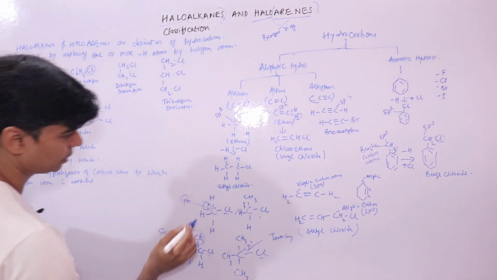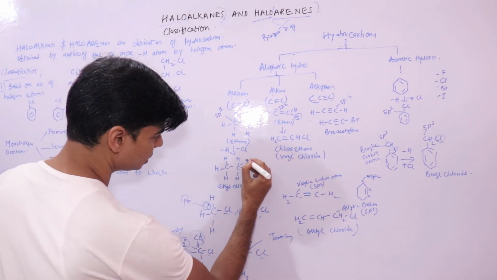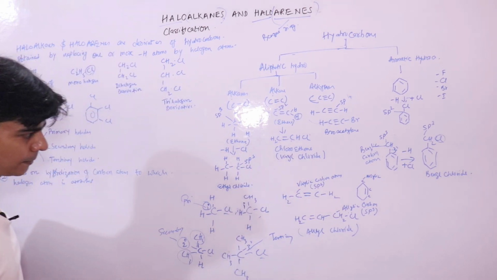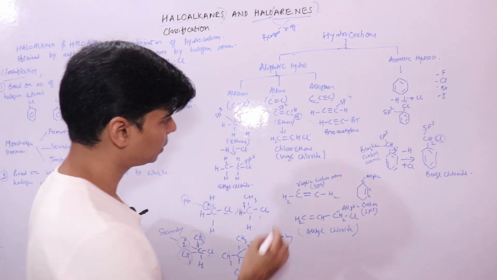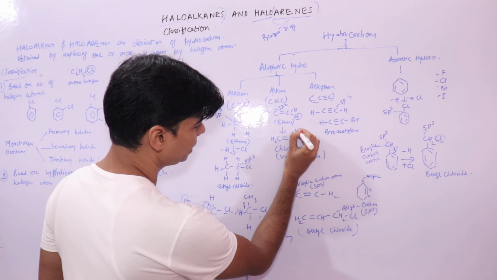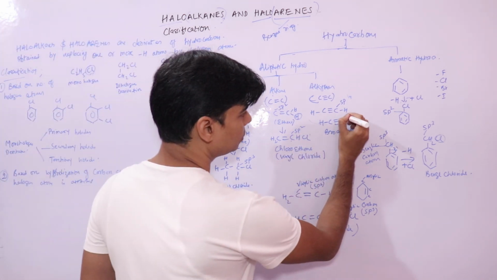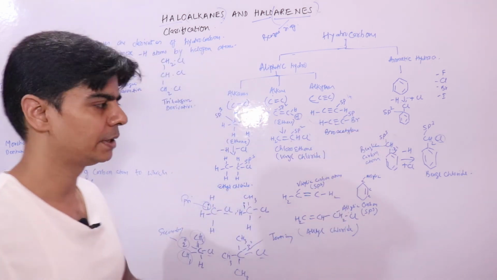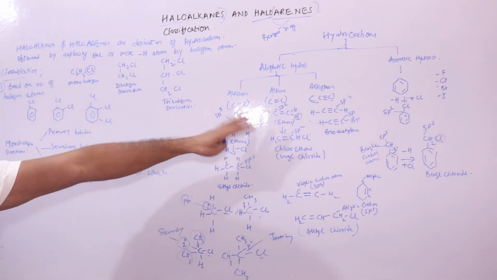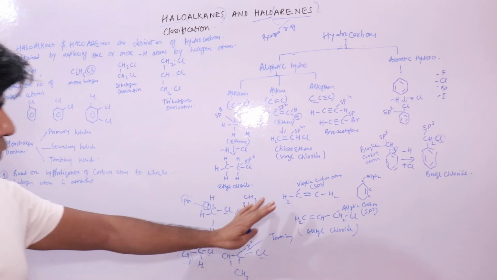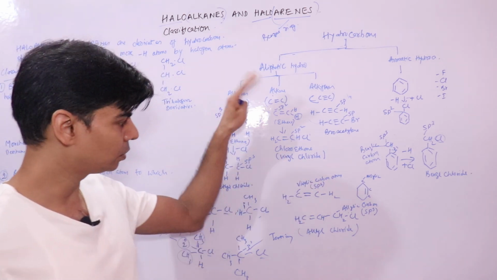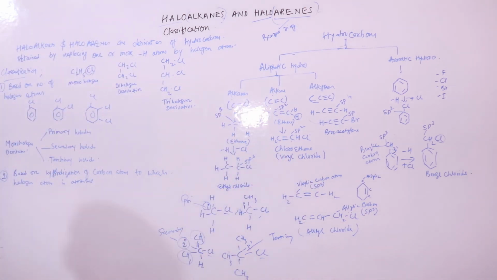If you talk about this compound, this is your sp3 hybridized carbon atom, right? Now if I talk about this compound, this is your sp2 hybridized carbon atom. If I talk about this compound, this is your sp hybridized carbon atom, right? We have done all these before. If you don't remember, you can go back and look at the chemistry that we have done before.